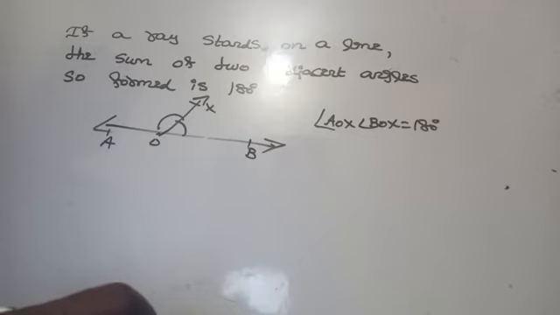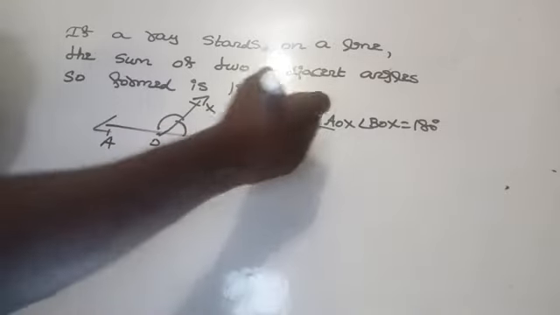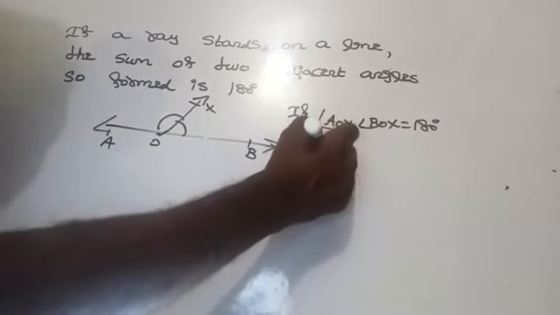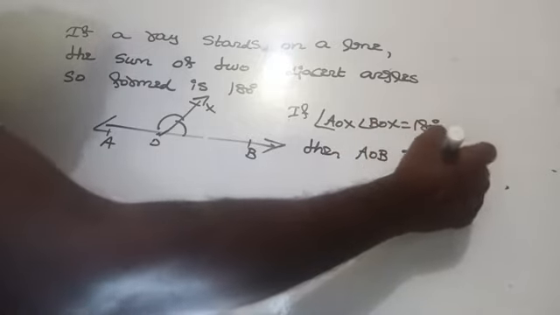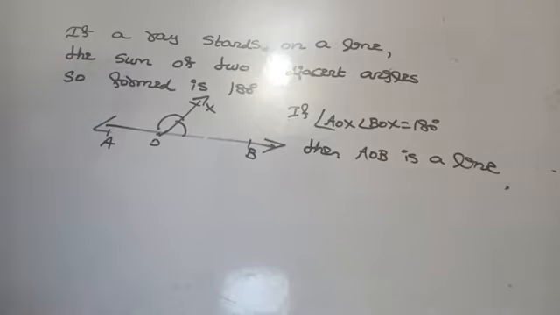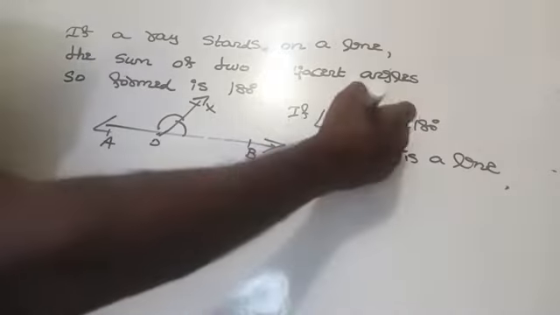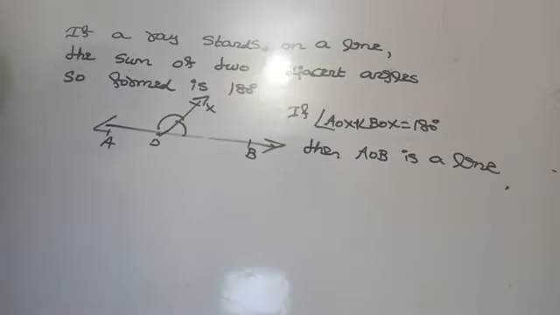That is, if angle AOX plus angle BOX is equal to 180 degree, then AOB is a line. Are you getting here?